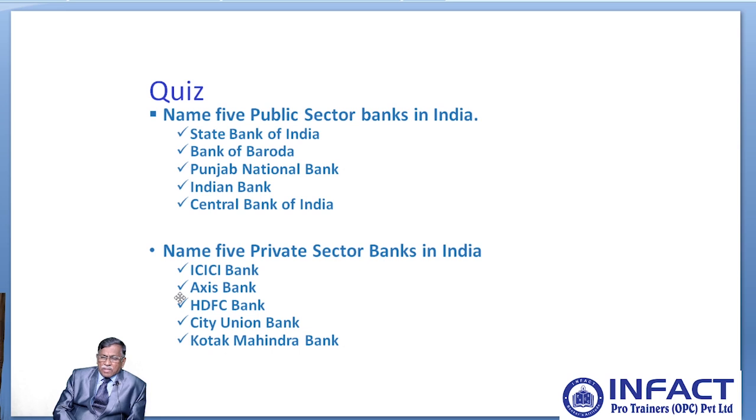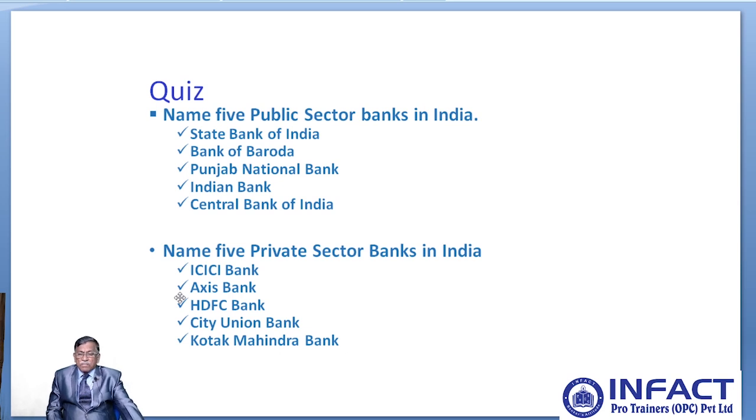Name 5 public sector banks in India. We have more than 20 public sector banks in India. Can you name just 5 banks? Okay. The 5 banks start with State Bank of India, Bank of Baroda, Punjab National Bank, Indian Bank and Central Bank of India.